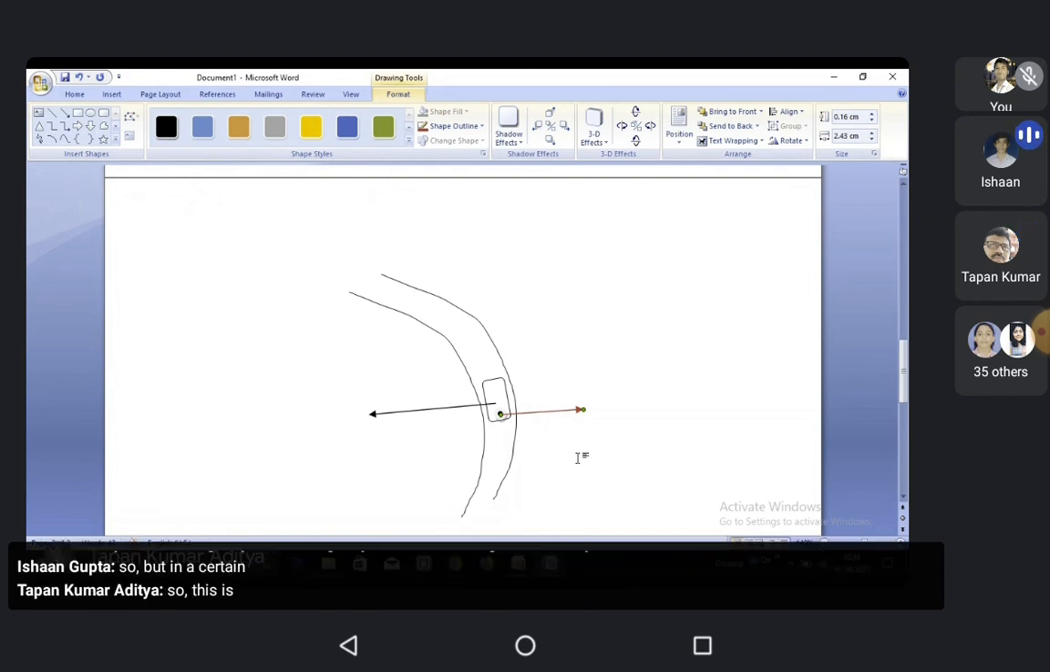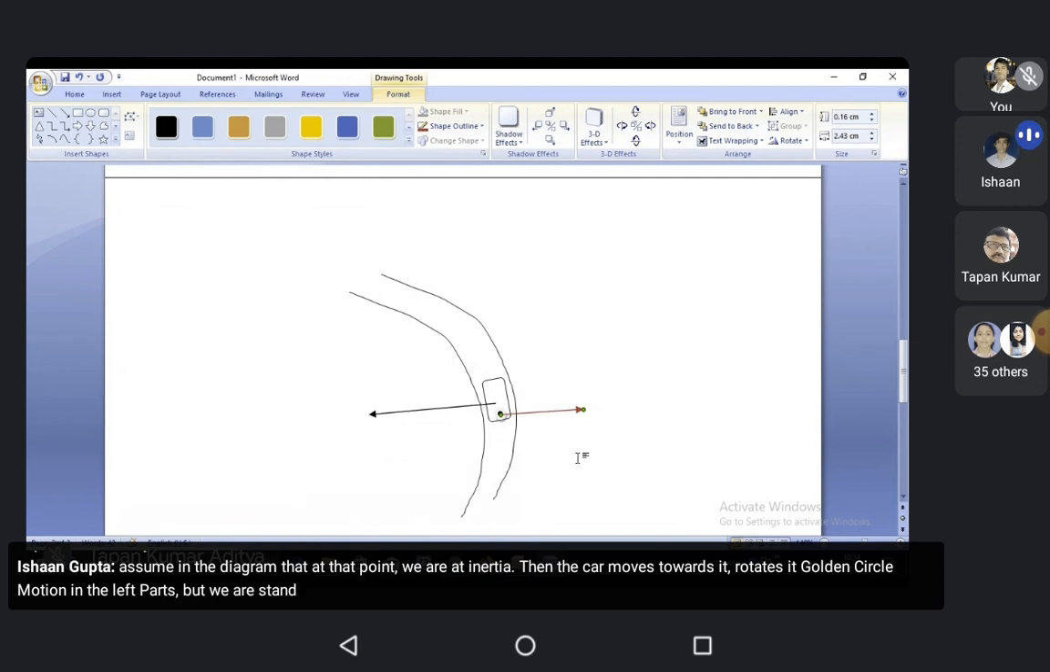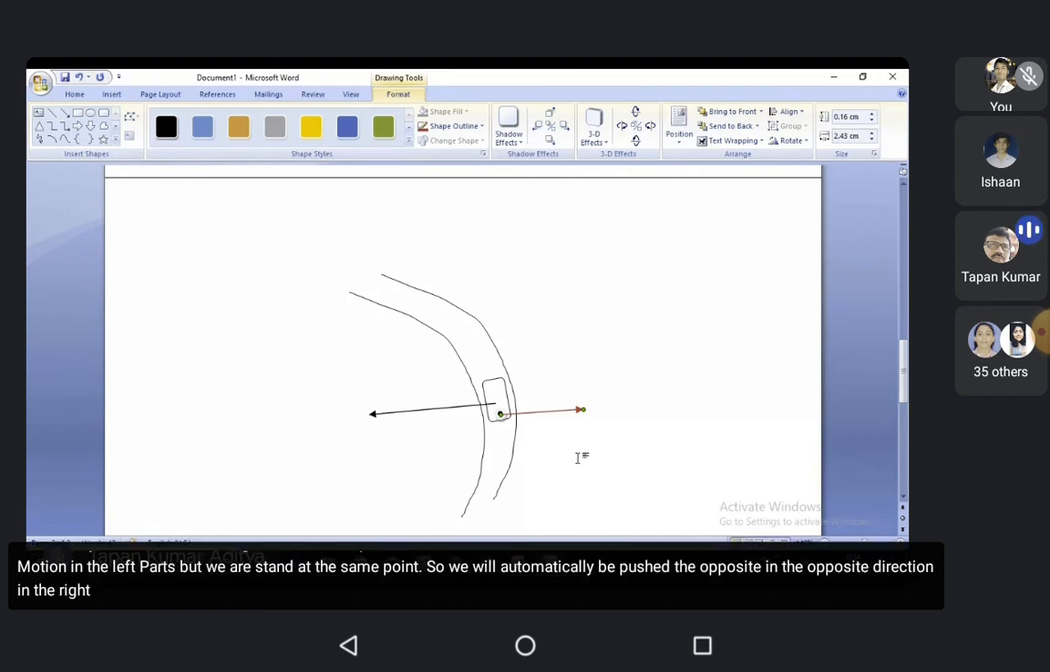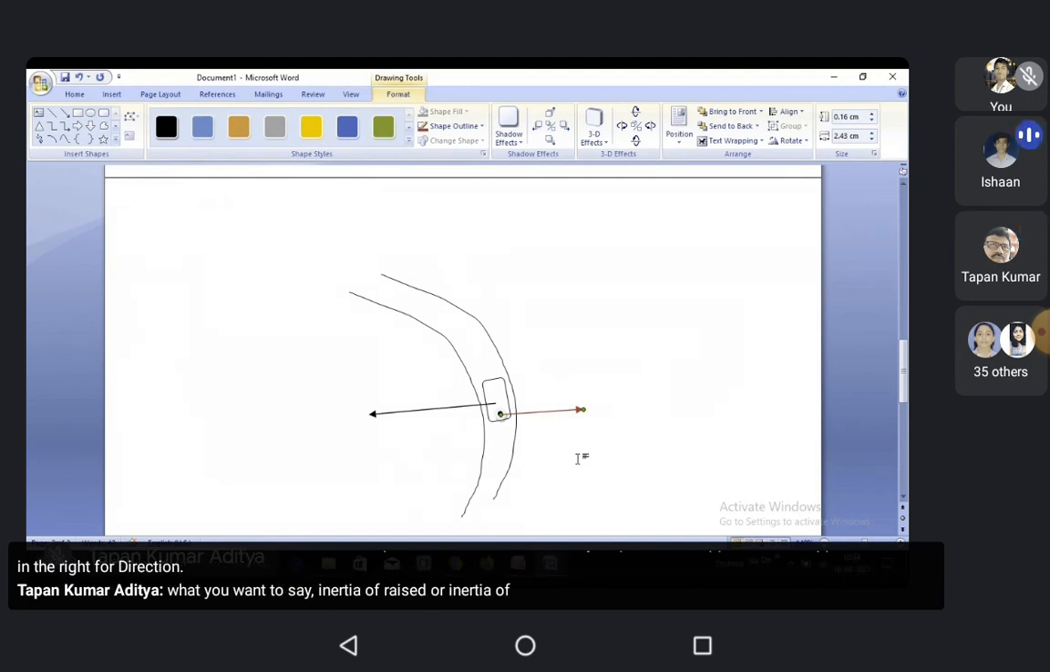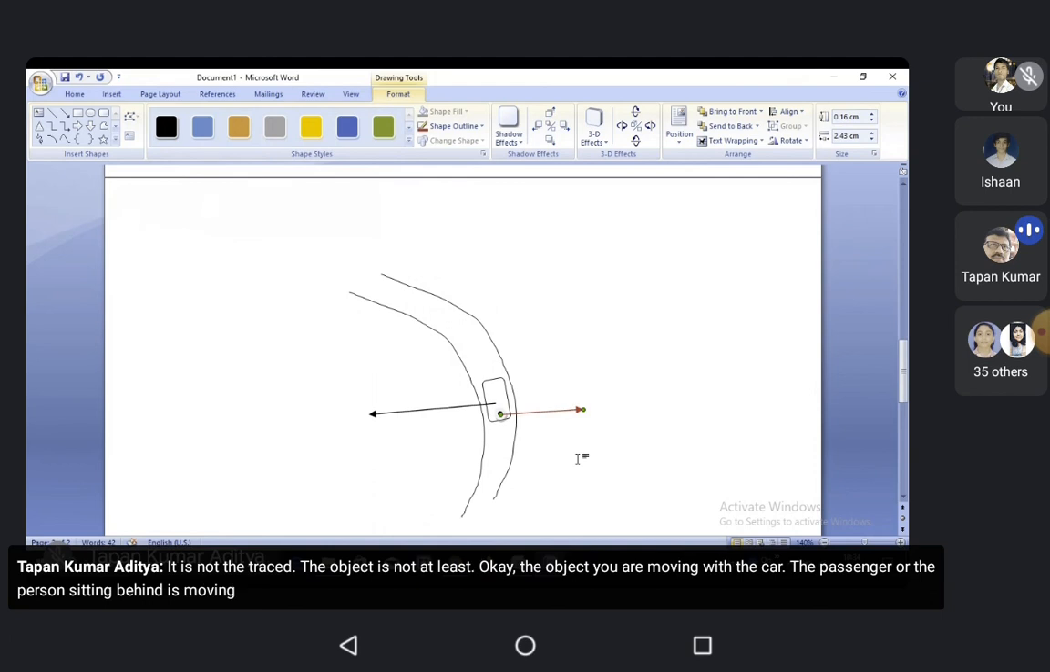But sir, if we assume in the diagram that at that point we are at inertia, then the car rotates and goes in circular motion to the left, but we are still at the same point, so we will automatically be pushed in the opposite direction, to the right. Is it the inertia of rest or inertia of motion? Inertia of rest. Not that, the object is not at rest. The object is moving with the car. The passenger sitting behind is moving with the car.